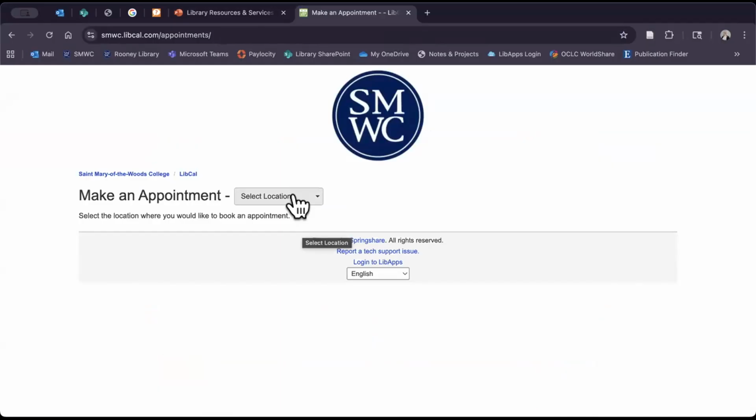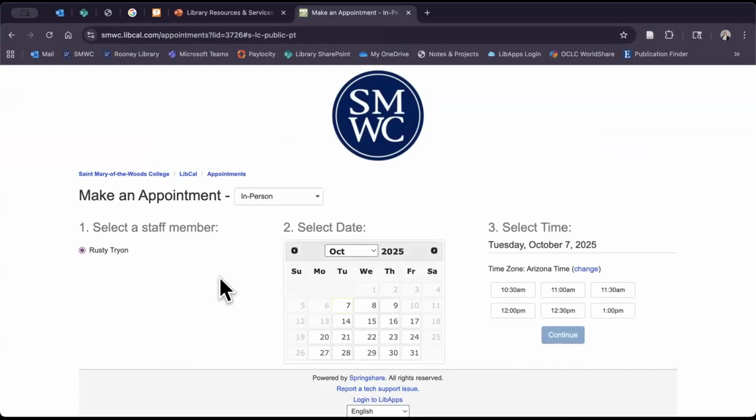So as of now, our library director is the only person who's on campus. The other librarians are remote librarians. And so if you want in-person help, choose that and you will meet with our library director. But if you don't mind meeting over Zoom or Microsoft Teams, click online.